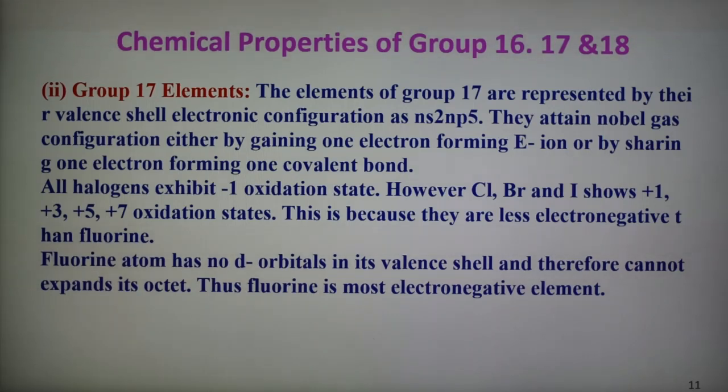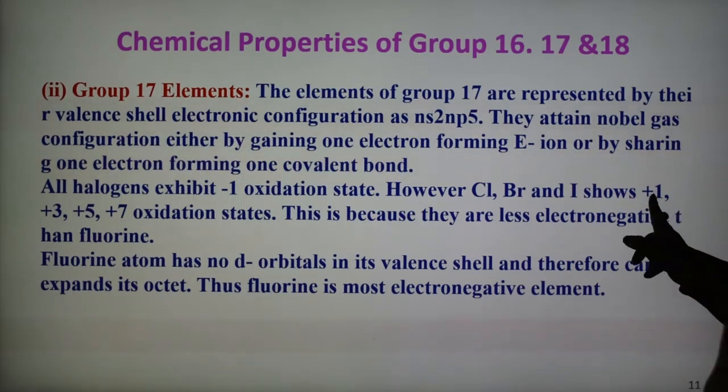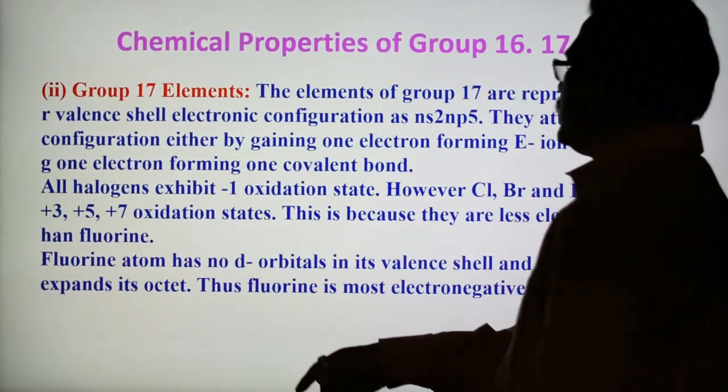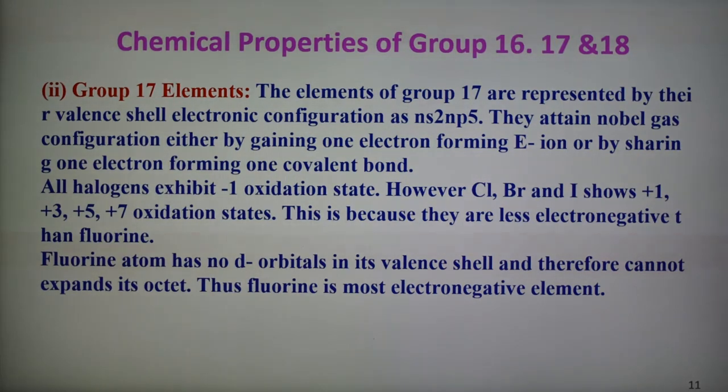They attain noble gas configuration by gaining one electron, forming E- ion, or by sharing one electron forming one covalent bond. So all halogens exhibit -1 oxidation state in their compounds. However, Cl, Br and I show +1 as well as +3, +5, +7 oxidation states in their compounds. This is because they are less electronegative as compared to fluorine.